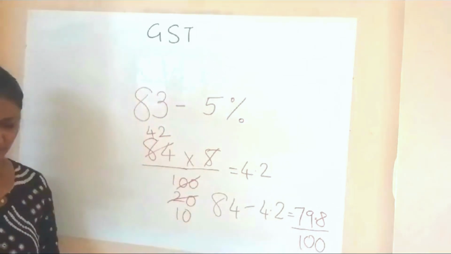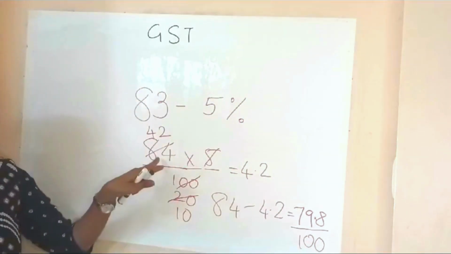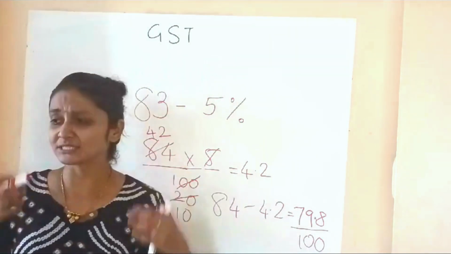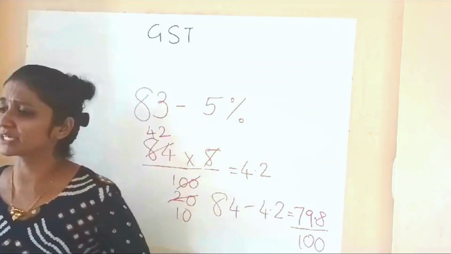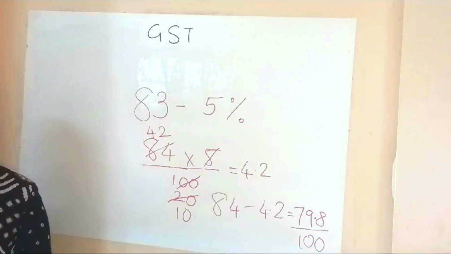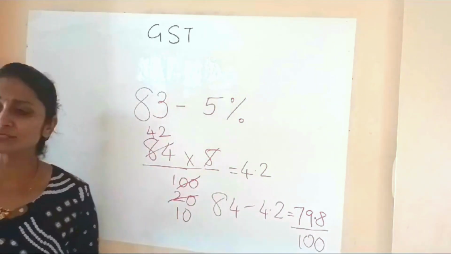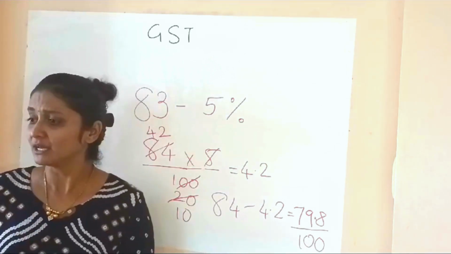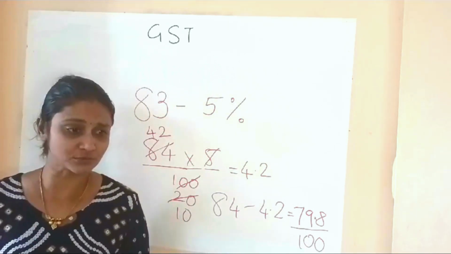Right? What did we do? We just removed 5% from 84 marks. Simple. In profit and loss, GST, discount chapters, everywhere only this works. There is no rocket science. I really don't understand when a student sits and memorizes the formulae for profit and loss, GST, maturity value. Please don't do that.